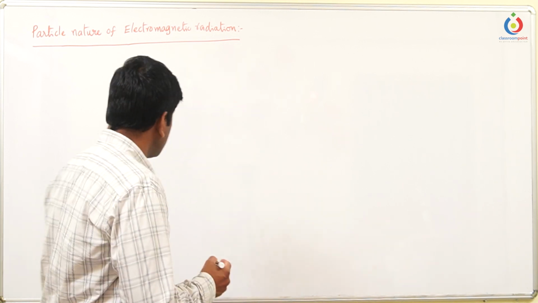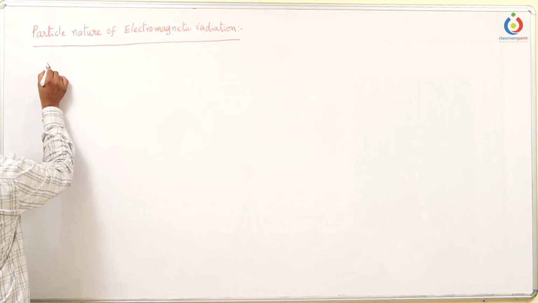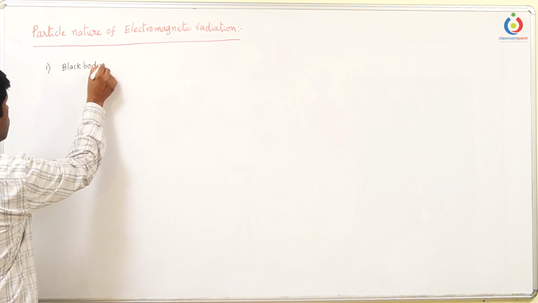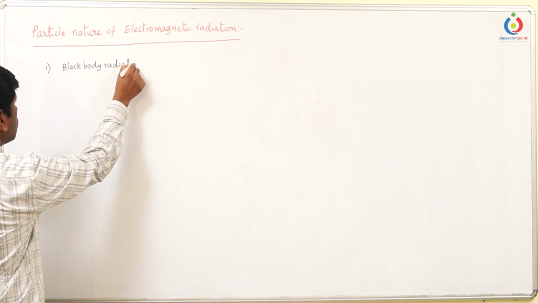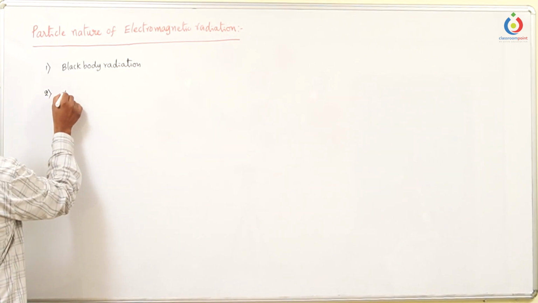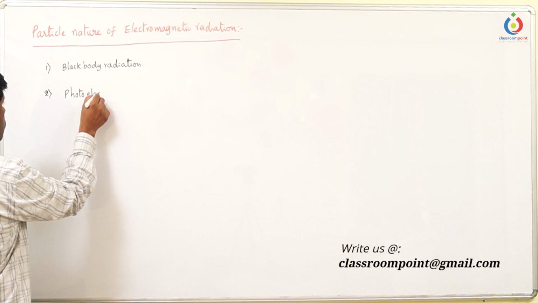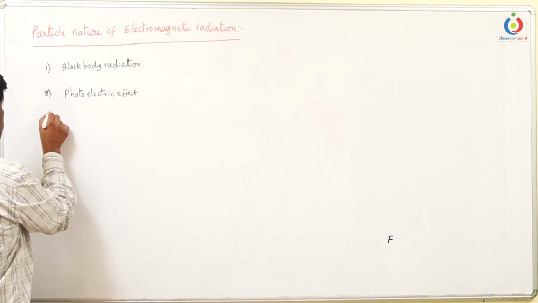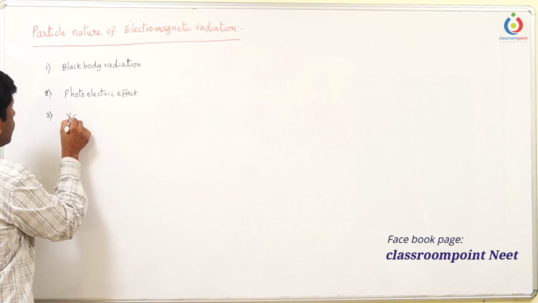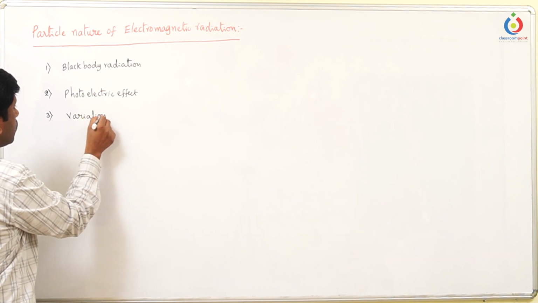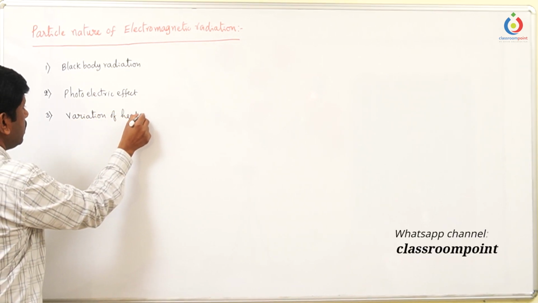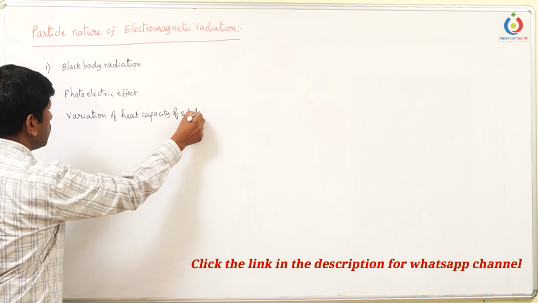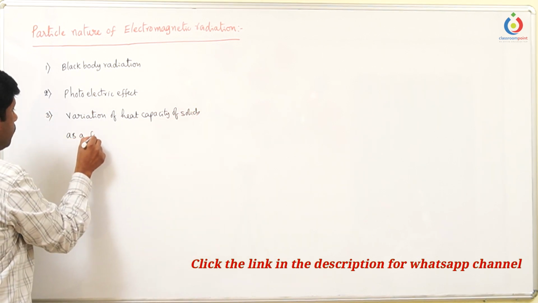The first one is, wave nature could not explain the black body radiation. Second one is photoelectric effect. And third one is variation of heat capacity of solids as a function of temperature.